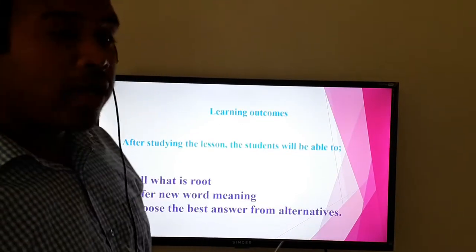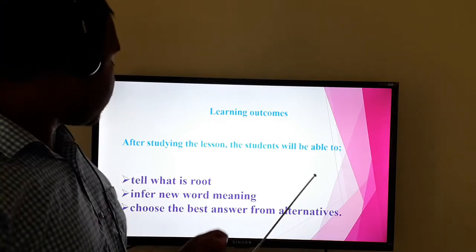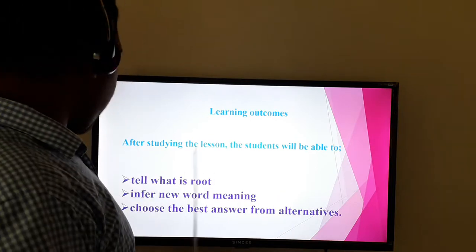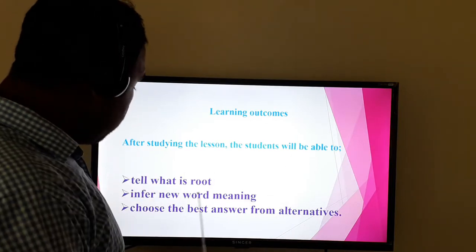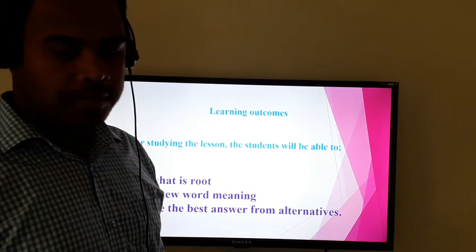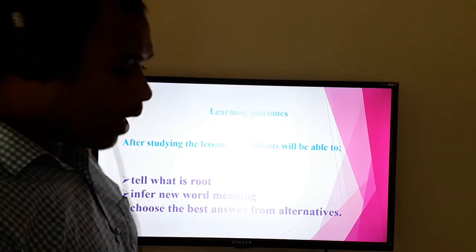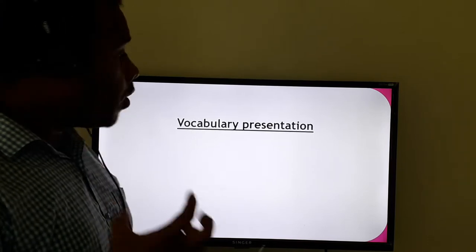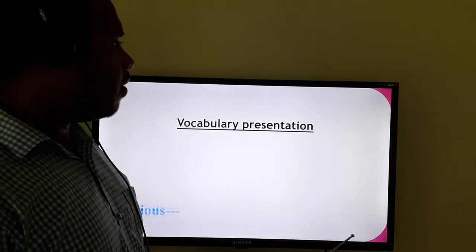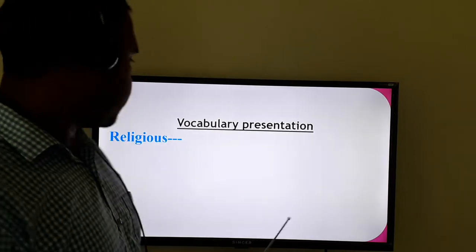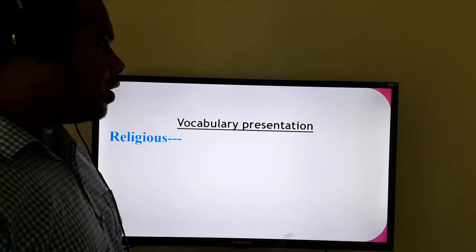We also have some outcomes. At the end of the lesson, you will be able to tell what root is. We will know what root basically is, and we will learn some new words, and lastly choose the best answer from the alternatives. These are our outcomes. Next, before starting the main text, I would like to show you some vocabulary, because while you go into the text you may find some difficulties in learning those words. That is why I would like to show you these important words.